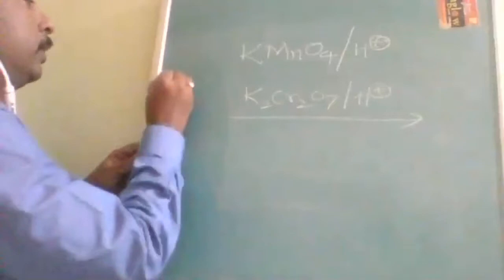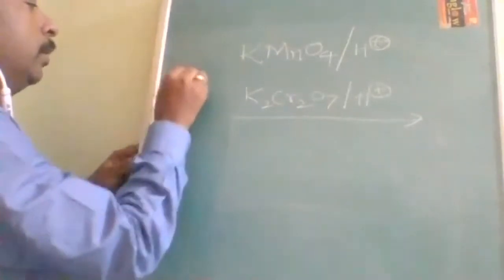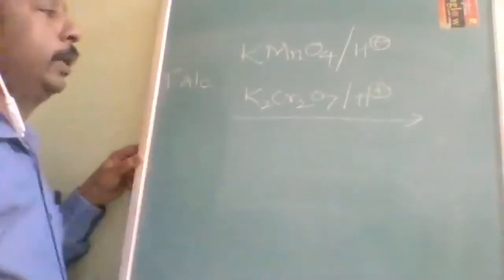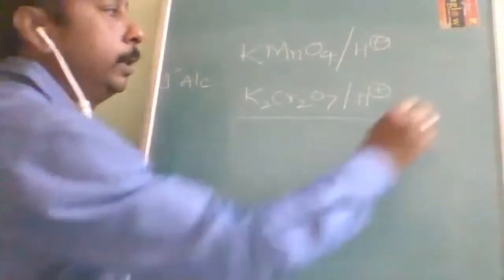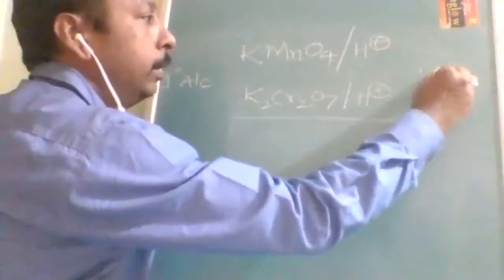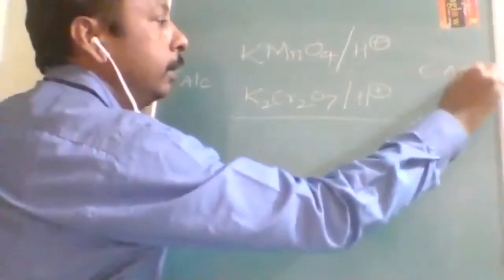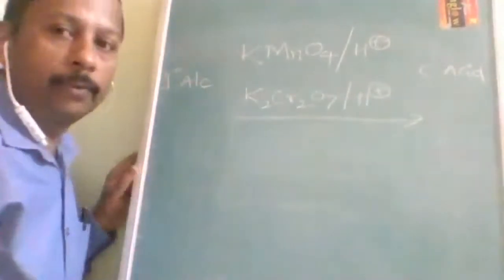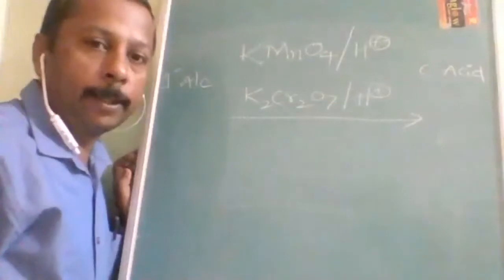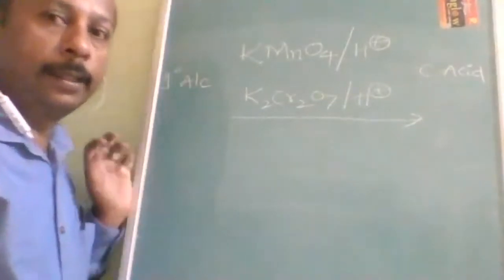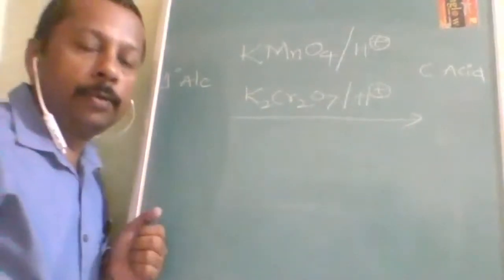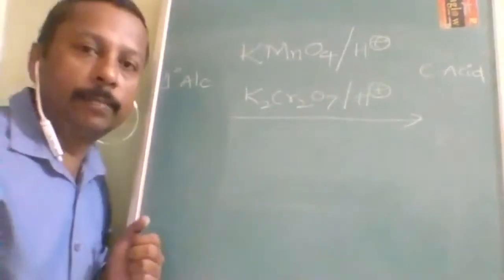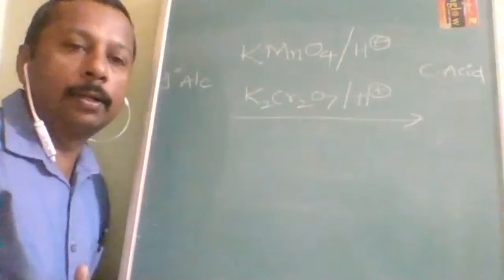So first one, let us take 1 degree alcohol. If they are reacted with a strong oxidizing agent, on this side you are going to get carboxylic acid. What will they convert to? Carboxylic acid. Why? Because they are strong enough. They not only remove hydrogen, but they also add oxygen.